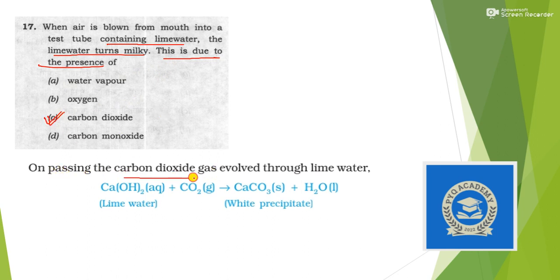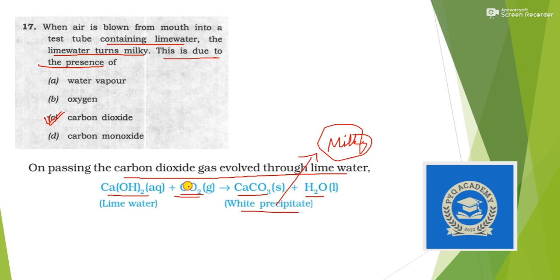On passing carbon dioxide gas through lime water, when you pass CO2, you will form CaCO3, which is a white precipitate. So this is nothing but what it is saying, that it turns milky, and it is turning milky due to the CO2. So answer is option C.